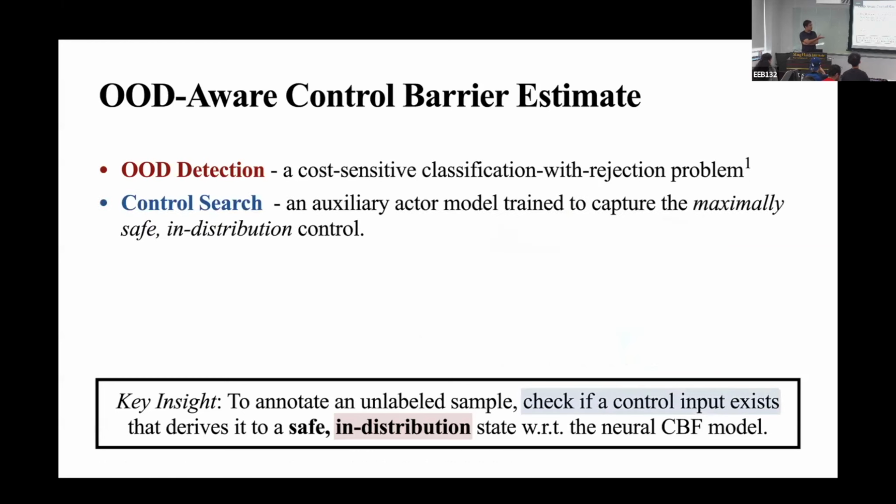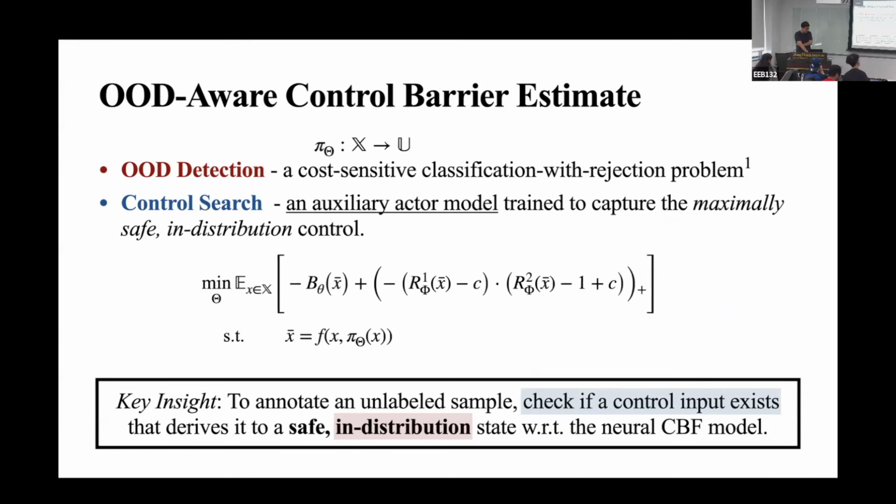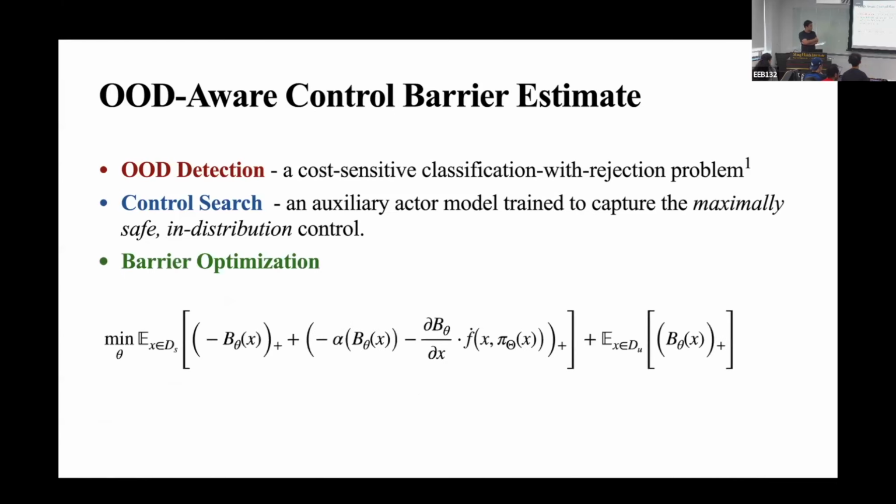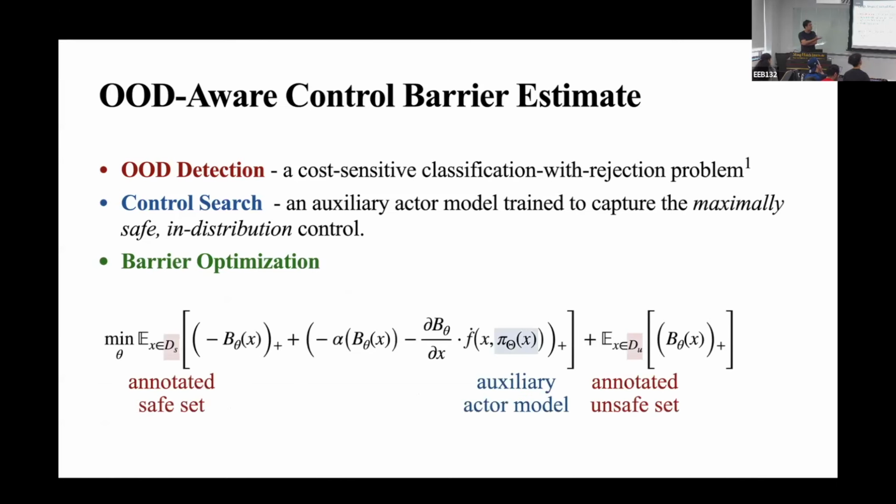To accelerate this control search, we also train an actor model to predict the maximally safe in-distribution control. Intuitively, if even under the safest control we cannot get to a subsequent safe state, then it's necessary to check any other less safe controls. Here's our actor training objective. We first just maximize the subsequent state safety while ensuring it will remain in distribution. And lastly, this is our CBF training objective. It pretty much aligns with the prior work while leveraging the proposed annotation and the actor model.